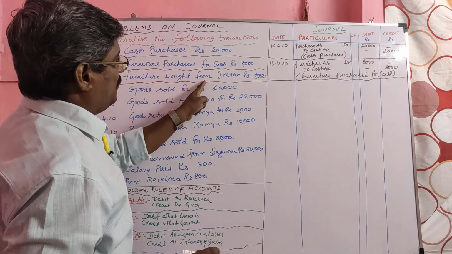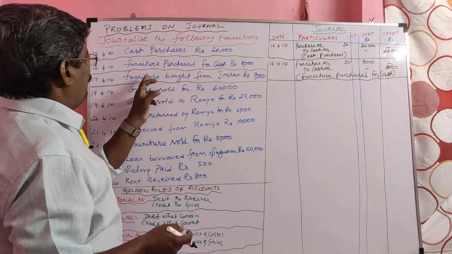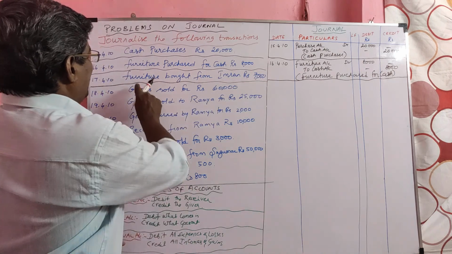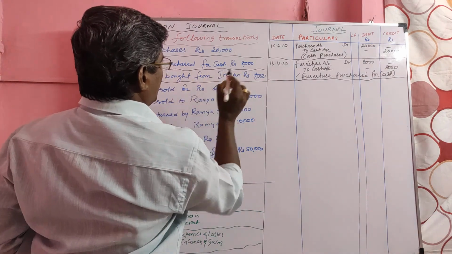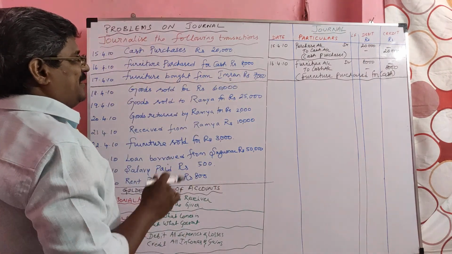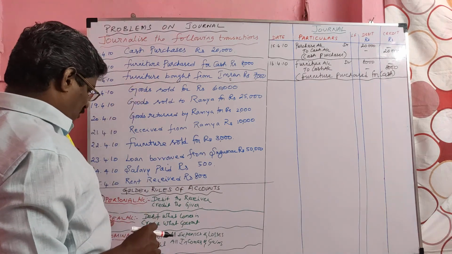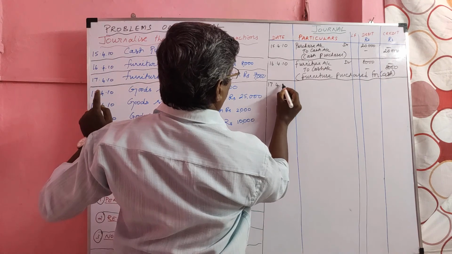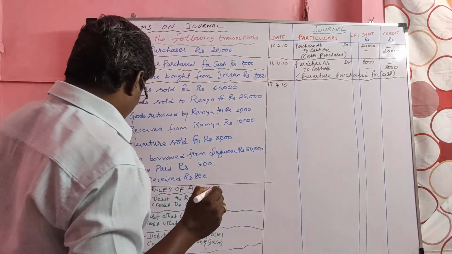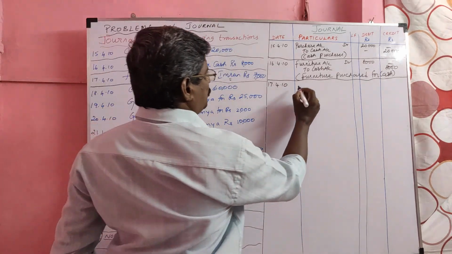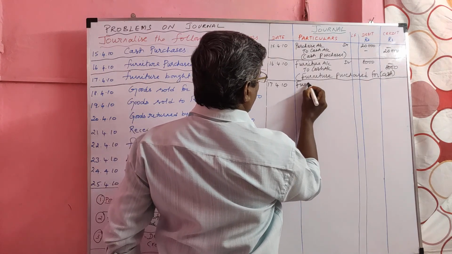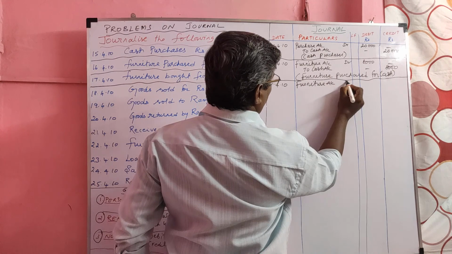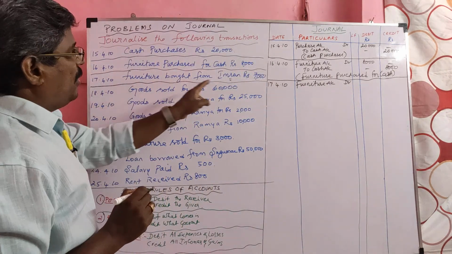Furniture bought from Imran. Here we bought furniture from Imran for rupees 7,000. Here in this transaction a name is given, so we can consider it a credit transaction. We bought on credit terms. Furniture is a real account. Debit what comes in, so it should be debited. Furniture account debited. Bought from Imran.